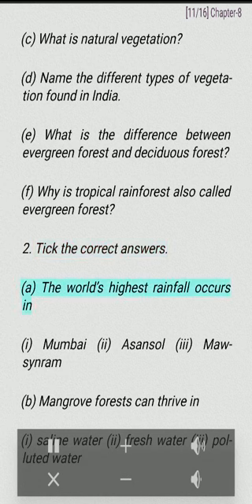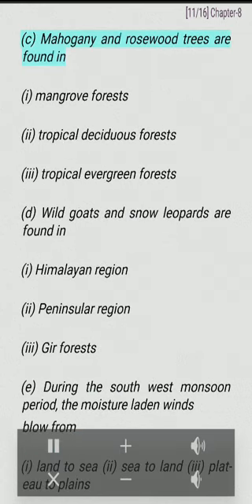2. Tick the correct answers. A. The world's highest rainfall occurs in: Mumbai, Mawsynram. B. Mangrove forests can thrive in: saline water, fresh water, polluted water. C. Mahogany are found in: mangrove forests, tropical deciduous forests, tropical evergreen forests.